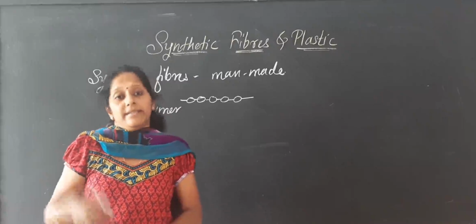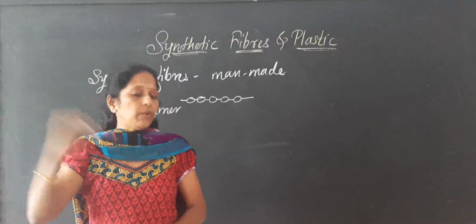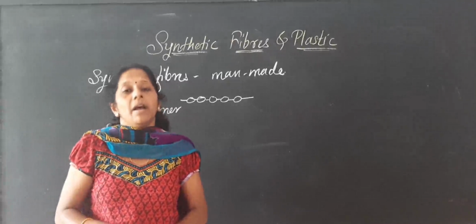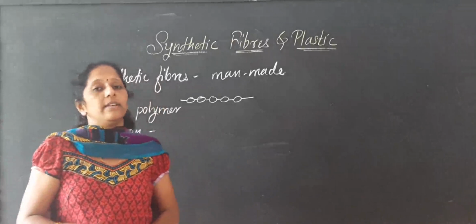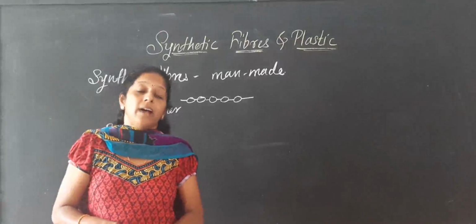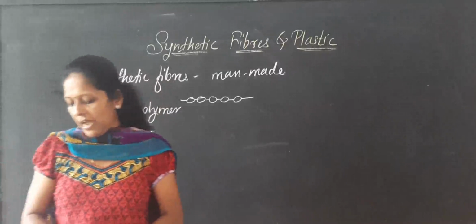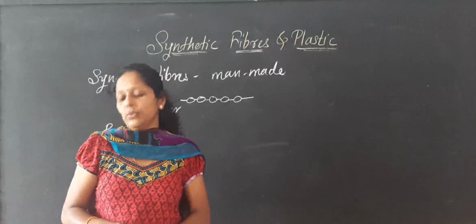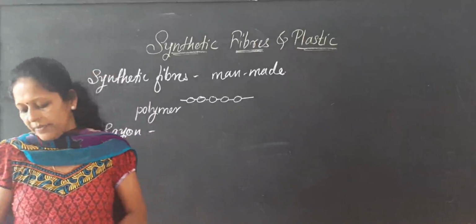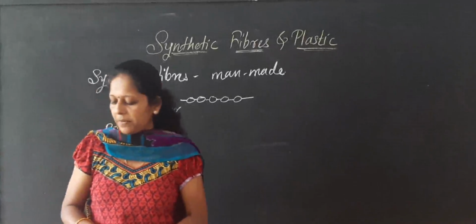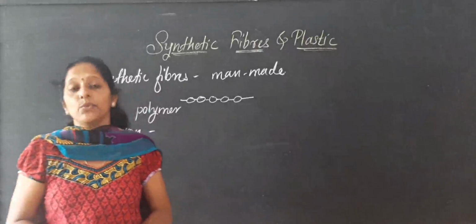So this silk, which is obtained from the silkworm, is very costly, and so scientists obtained another type of silk from chemicals, having properties similar to silk. Such a fiber was obtained by a chemical treatment of wood pulp.